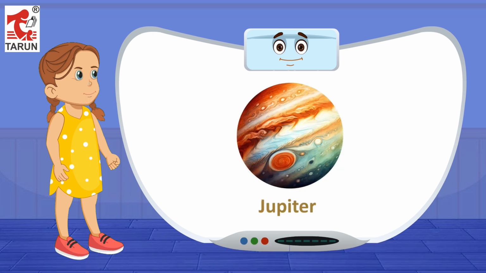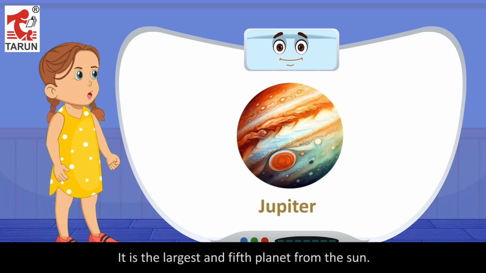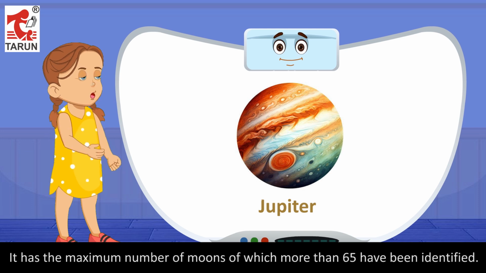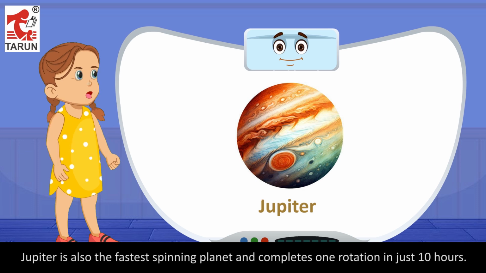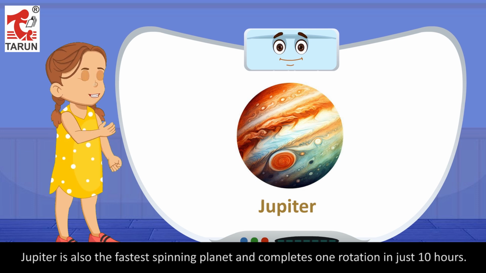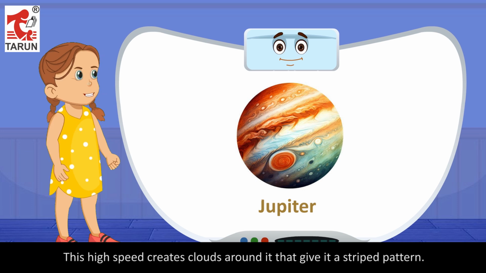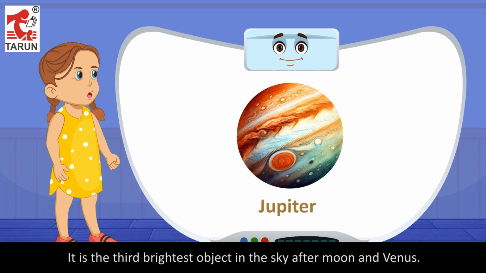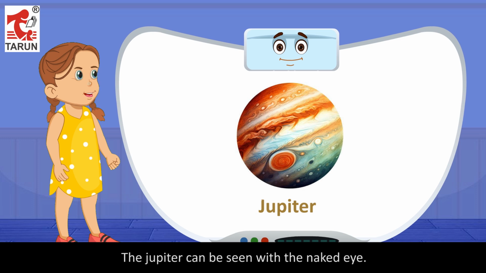Jupiter. It is the largest and 5th planet from the Sun. It has the maximum number of moons of which more than 65 have been identified. Jupiter is also the fastest spinning planet and completes one rotation in just 10 hours. This high speed creates clouds around it that give it a striped pattern. It is the third brightest object in the sky after Moon and Venus. Jupiter can be seen with the naked eye.